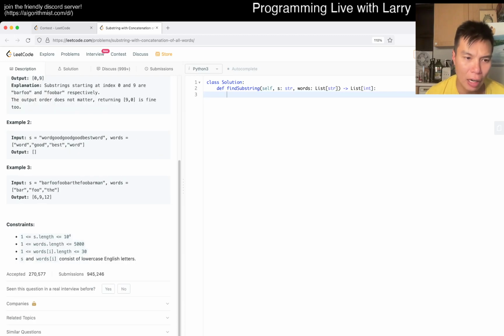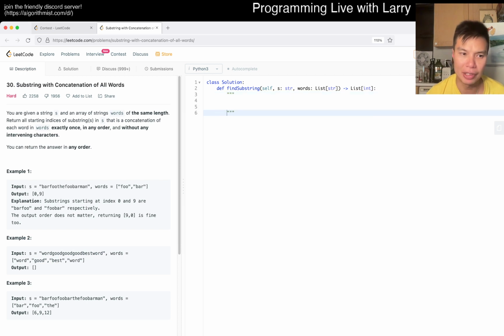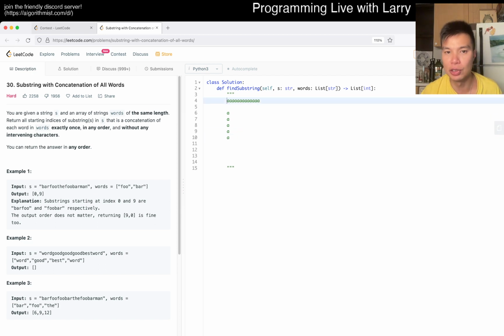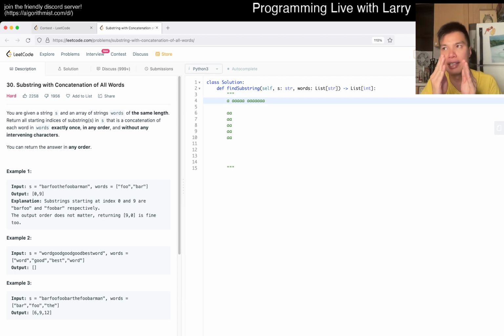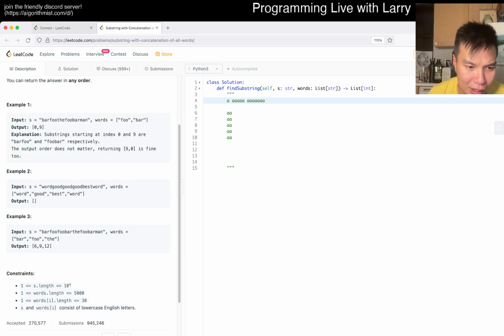I guess the output could only be 10 to the 5th, but you can imagine that if all the words are just like "a", then there's a lot of weird cases. My first inclination is to do some sort of sliding window, right? So you could look at this and see whether it slides. But then in cases like this, and maybe your overlap is this instead, if that's your words, then if you just slide one character, that's the way these prefixes work, now all the things are not aligned anymore, right? So I think that part is a little bit tricky.